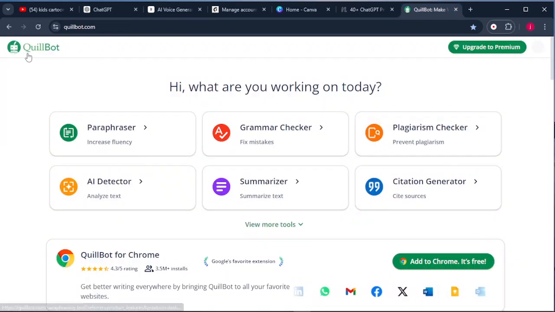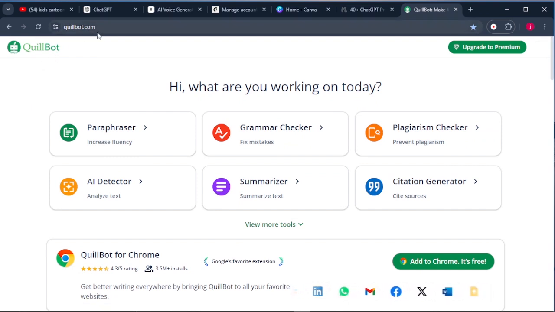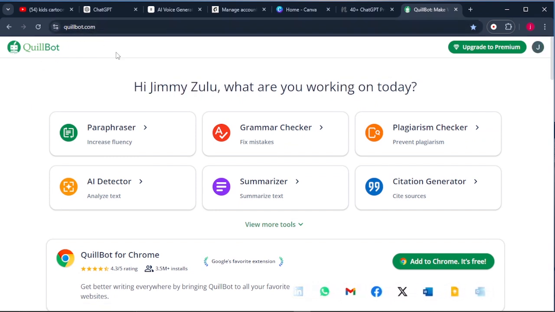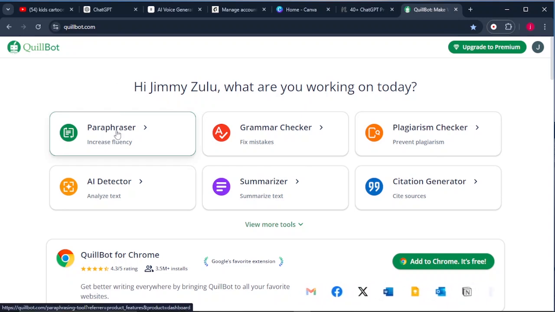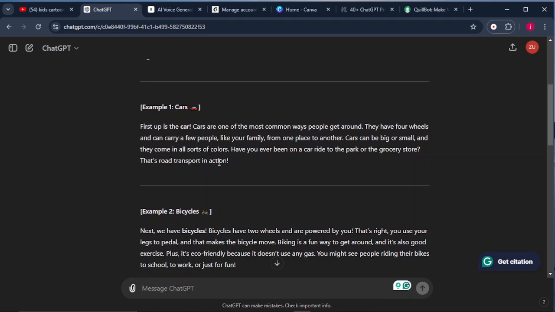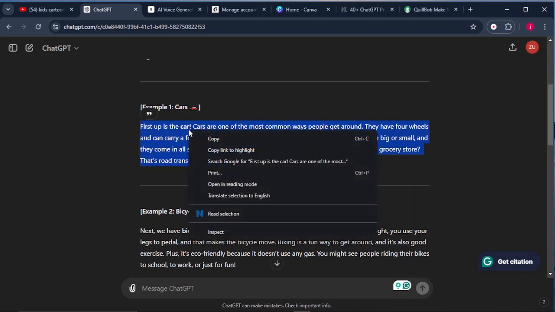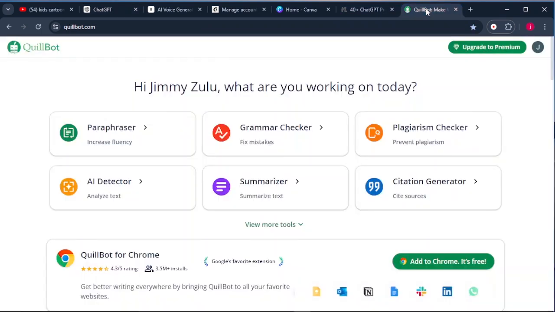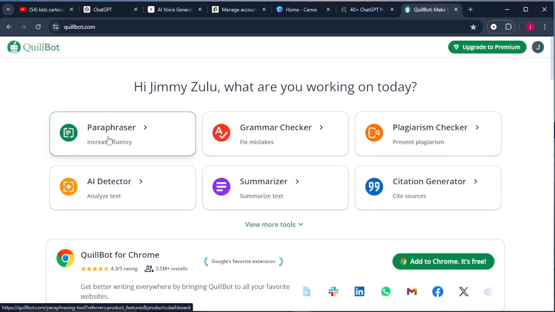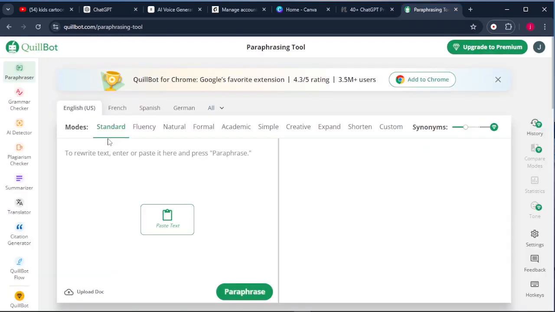For example, you can come to qbot.com. This is one of the tools that you can use completely for free to paraphrase your text and to give it that human feeling and texture. So what you can do is come to ChatGPT and copy the first example like this, and you can come to qbot and click on this paraphrase button. And it will bring me to this page.